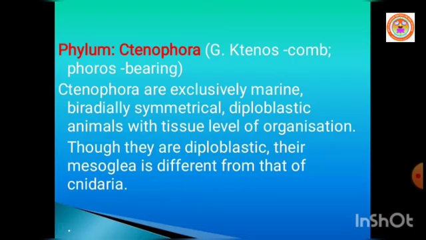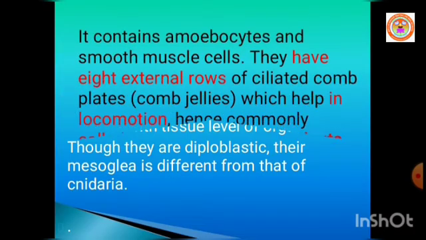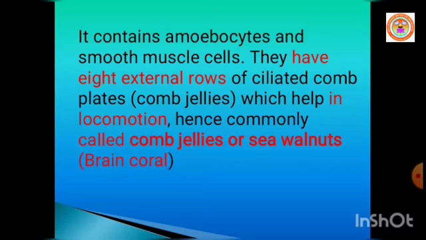Though Ctenophora are diploblastic, their mesoglea differs from the Cnidaria. Phylum Ctenophora contains amoebocytes and smooth muscle cells.